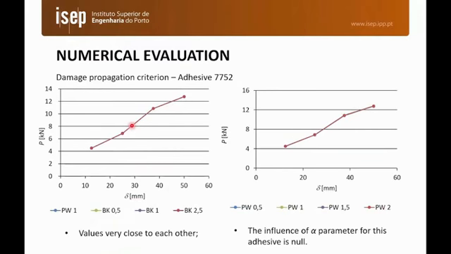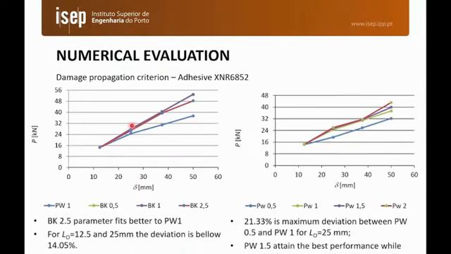The same for the 7752. Here the results are practically the same, disregarding the exponents of the power law and the BK criterion. And finally, for the XNR, we also have underpredictions for the power law 0.5 and slight overpredictions with the BK criterion.